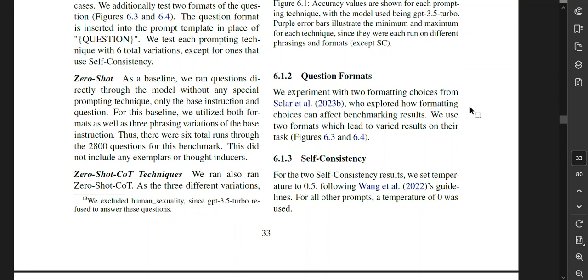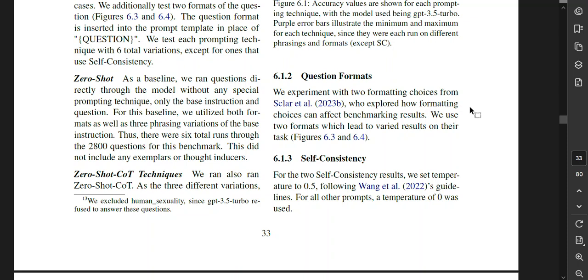Zero-shot. As a baseline, we ran questions directly through the model without any special prompting technique, only the base instruction and question. For the baseline, we utilized both formats, as well as 3 phrasing variations of the base instruction. Thus, there were 6 total runs on the 2,800 questions for this benchmark. This did not include any exemplars or thought inducers. We exclude human sexuality since GPT-3.5 Turbo refused to answer these questions. Oh, apparently I missed that note, or it's coming up.